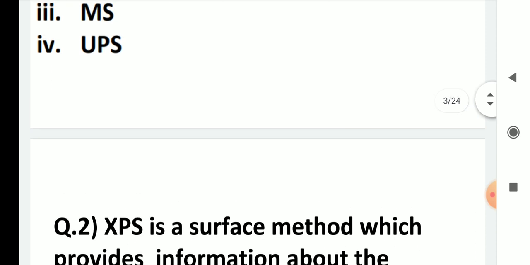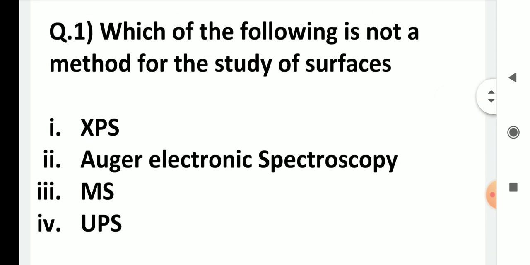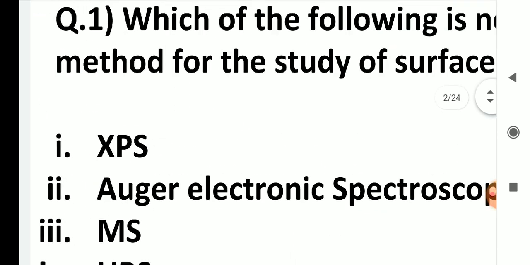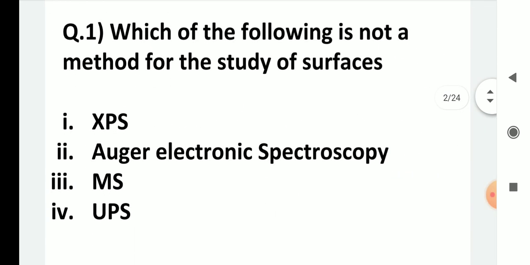Now the first one: which of the following is not a method for the study of surfaces? XPS is a method, Auger electron spectroscopy is a method, UPS is a method, MS is not a method of surface studies. So mass spectroscopy is the right answer for the question. It is not a method for the study of surfaces. I hope you have understood all the answers. Soon we'll see the next set of questions in the next video.